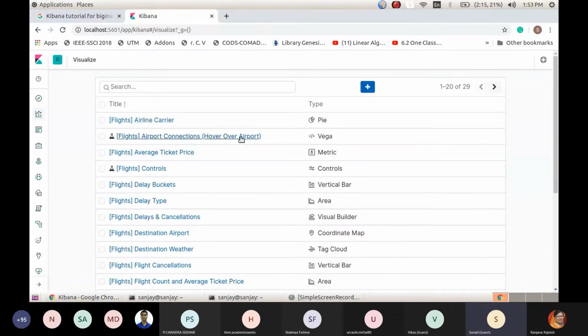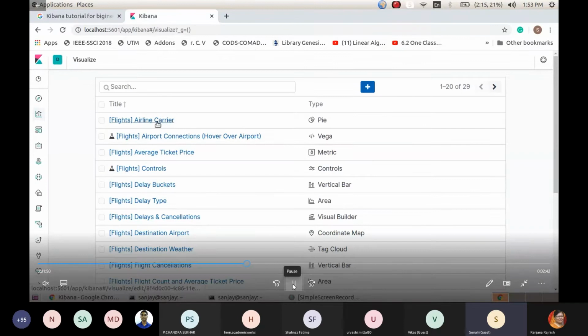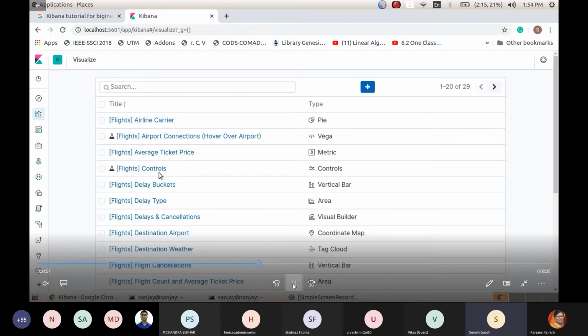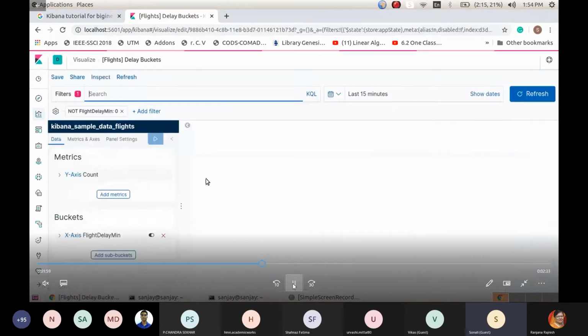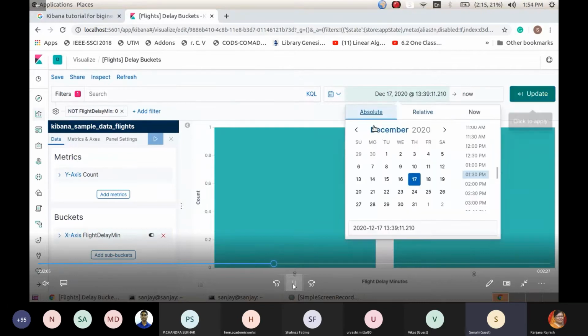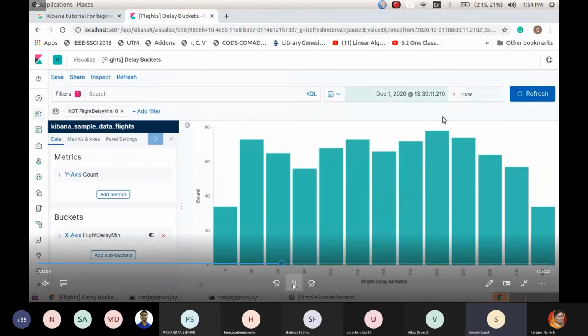Okay, very quickly I can show you the visualization aspect. Since I have taken the air traffic data, you can see that visualization can be done on various bases. You simply have to choose what kind of visualization you want. We can change the date, or offer the dates for the visualization. Whatever is stored over Elasticsearch can be viewed with the help of visualization.